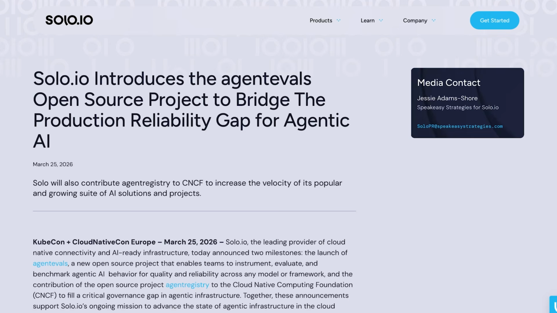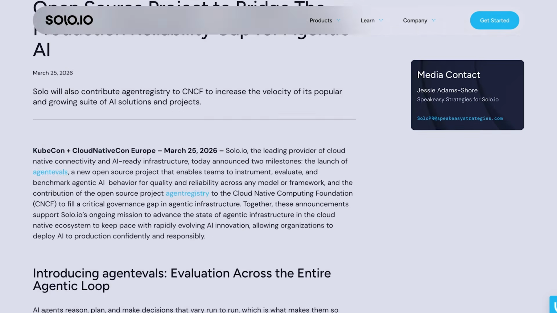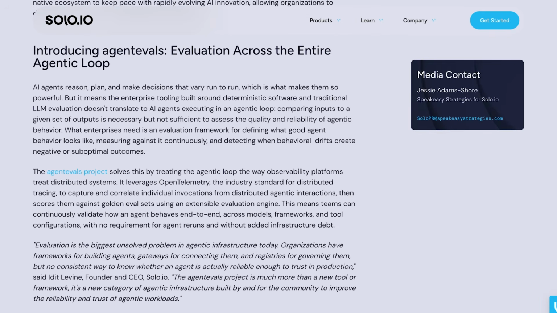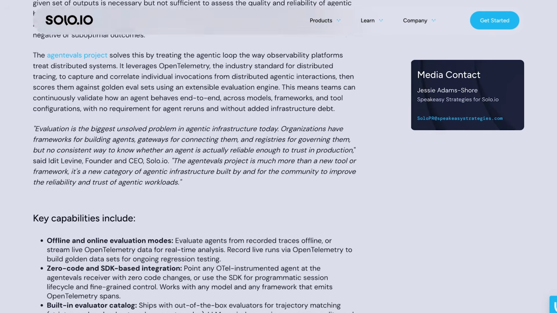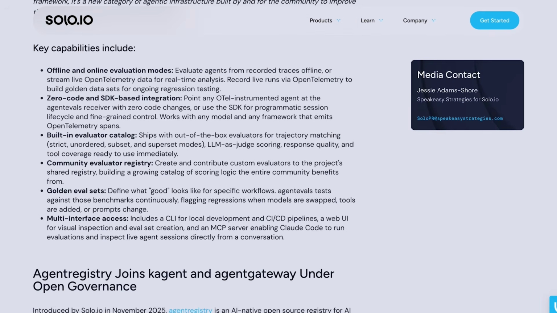As agentic AI systems become more prevalent, the big question is, how do you know your AI agent isn't just confidently making things up? Solo.io has an answer, agentevals, a new open source project built to improve the reliability of agentic AI systems. The tool uses OpenTelemetry to trace agent reasoning loops and then scores them against golden datasets to catch hallucinations or drift before they become production problems.